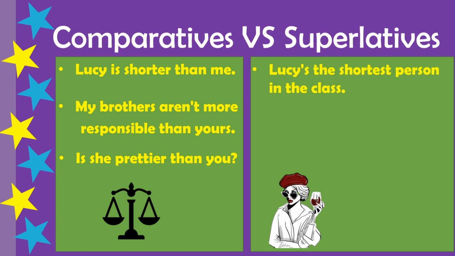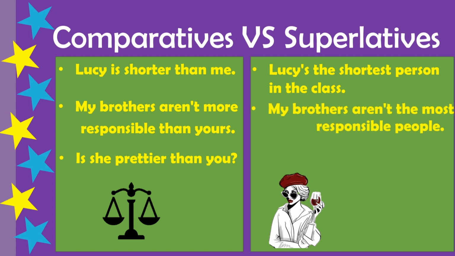Can you see the first example? Lucy is the shortest person in the class. Can you see it? Now I am comparing one person with the rest of the group. And we use a one-syllable adjective, short. So short becomes the shortest.